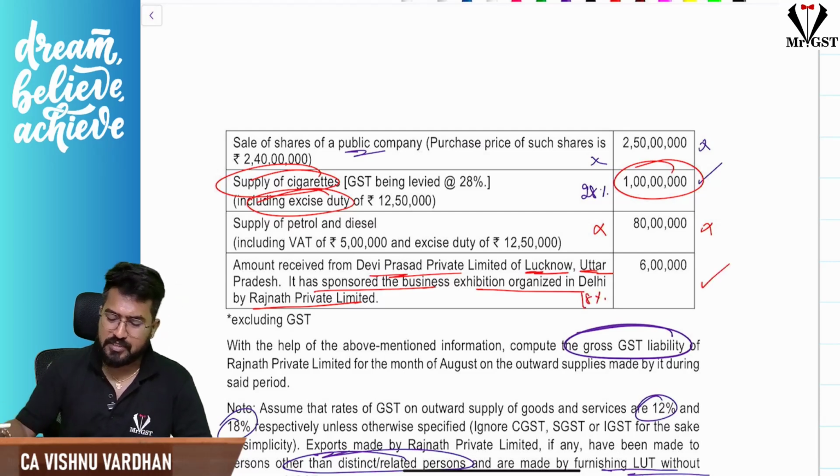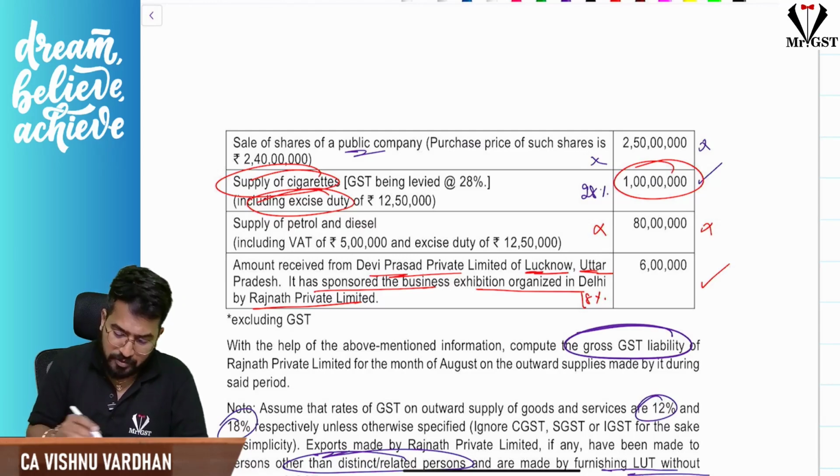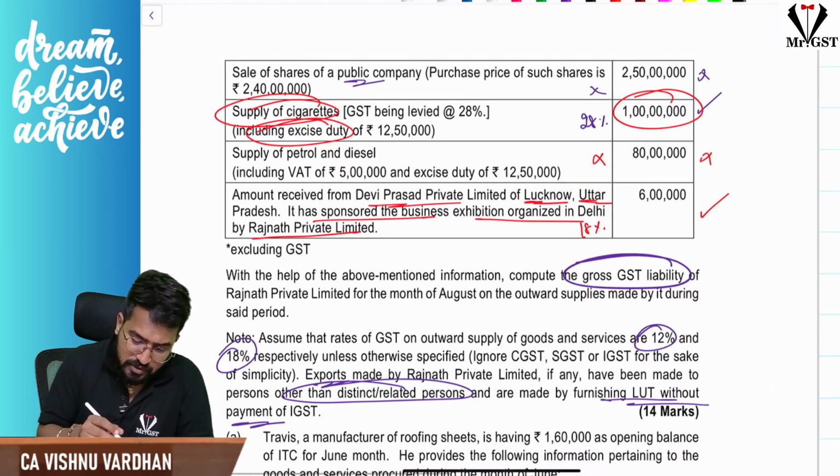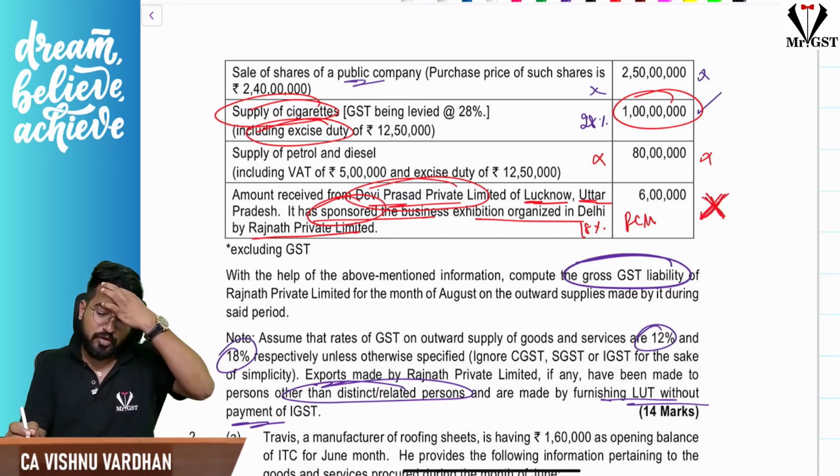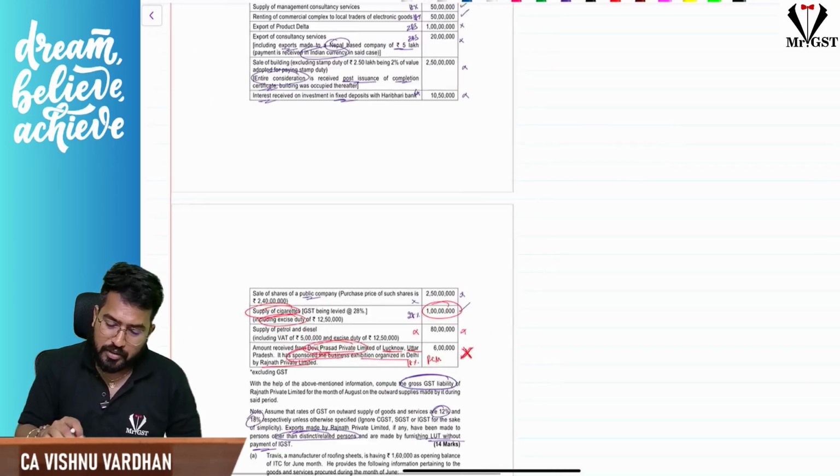Okay, taxable 6 lakhs. Now, please understand here one small important thing which we should remember is, here this is sponsorship services. Sponsorship services provided to body corporate or partnership firm. So here it is a body corporate or partnership firm. So it will be like sale only, but RCM sale. So in our hands there will not be any liability. So this will not be added to gross GST liability. Okay. So let us take the amounts.